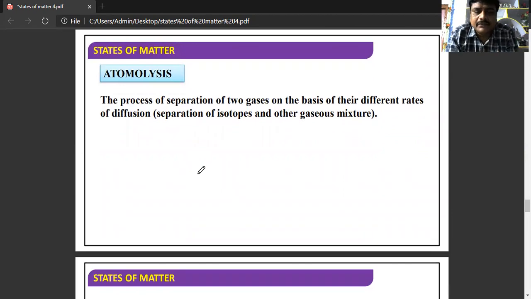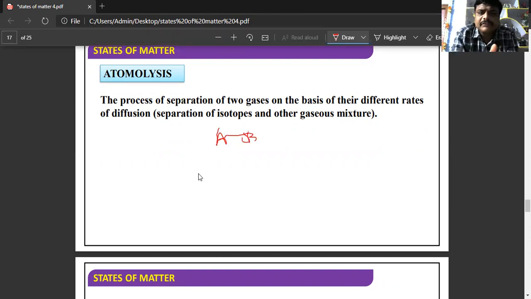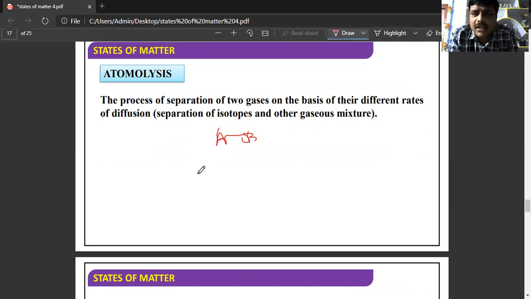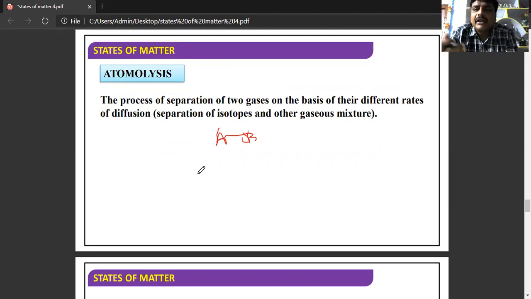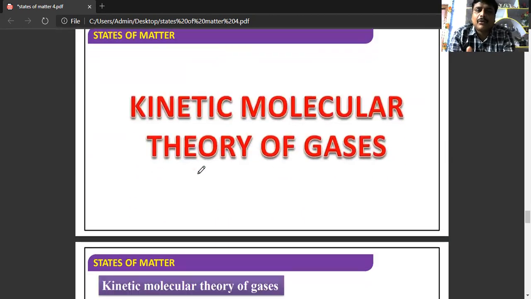Next, atmolysis. So what is atmolysis? The process of separation of two gases on the basis of their different rates of diffusion, because each gas has its own rate of diffusion. When we consider two gases A and B and want to separate them on the basis of their different rates of diffusion, that process is known as atmolysis.